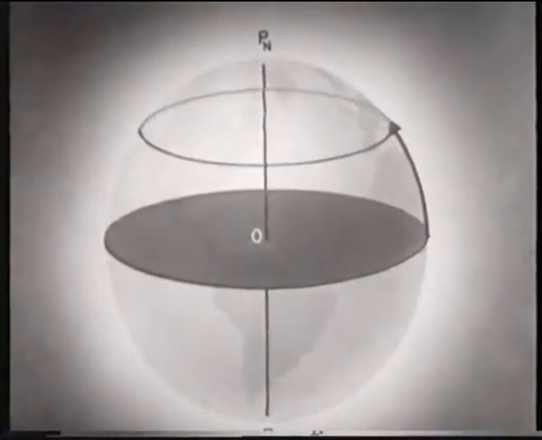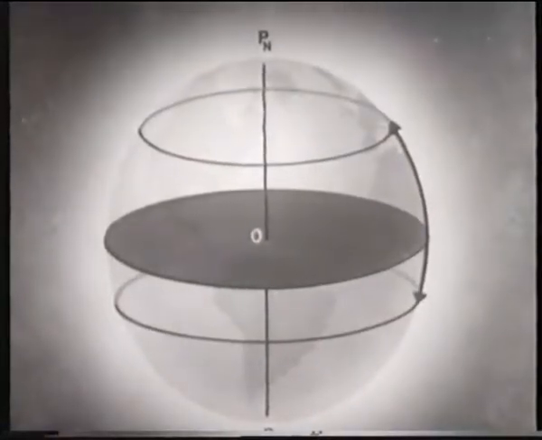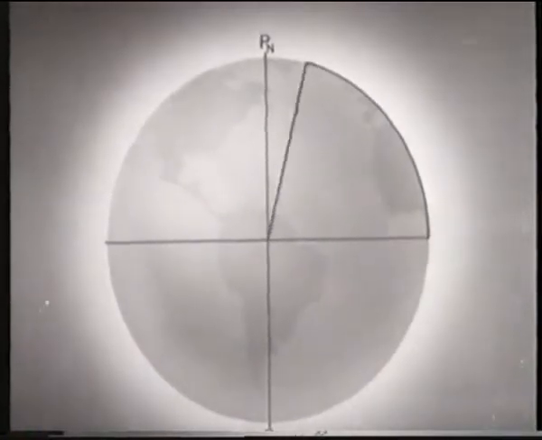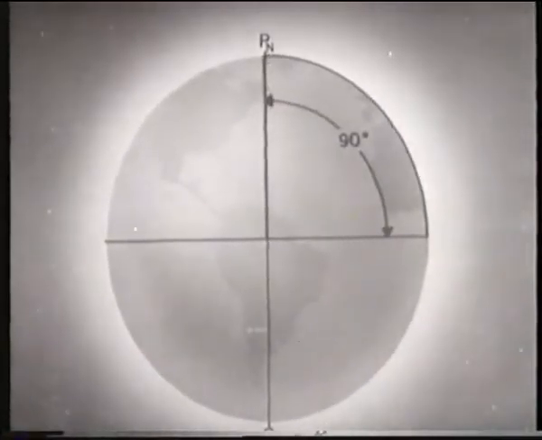Any position on the Earth is defined by two coordinates. This one, latitude, is measured by the arc between the equator and the parallel of latitude, either north or south of the equator. As the latitude increases, it is obvious that when that latitude is 90 degrees, it is maximum and we are at the pole.